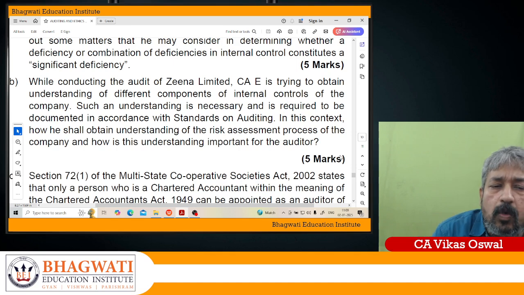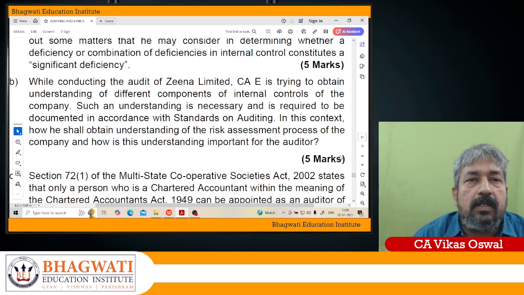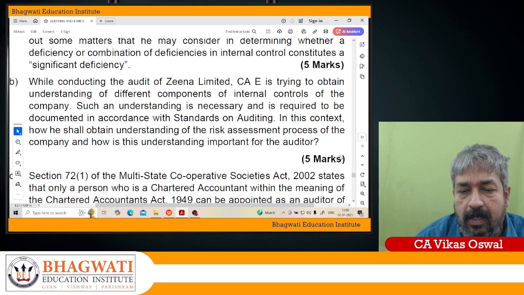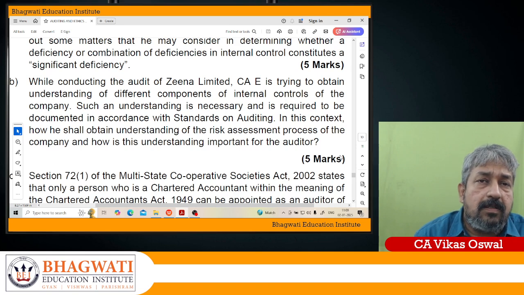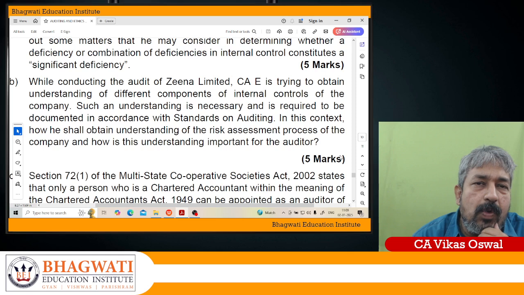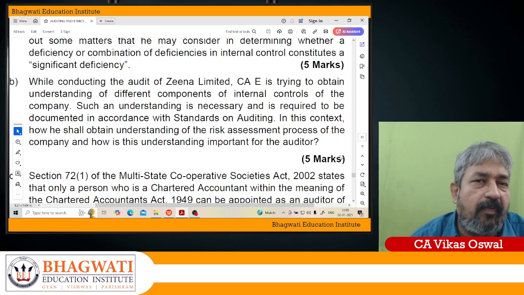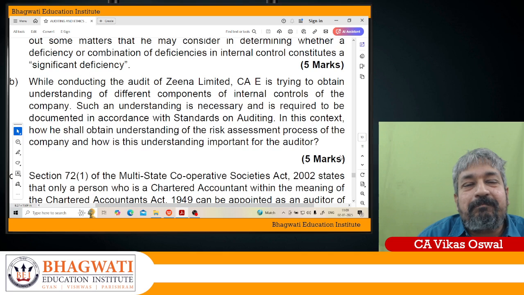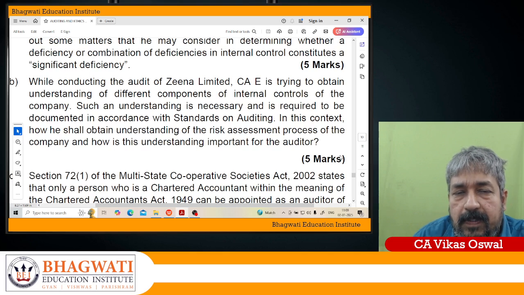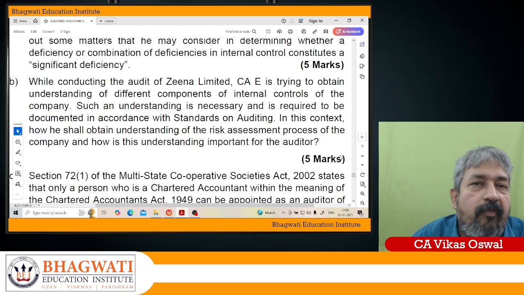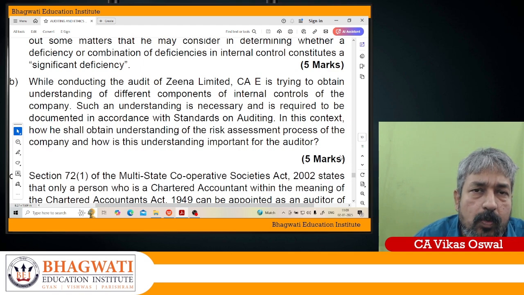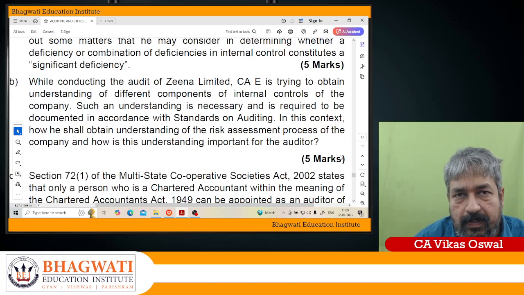In this context, how shall he obtain an understanding of the risk assessment process of the company, and how is the understanding important for the auditor? The company has to adopt a risk assessment process. Risk means problem, assessment means finding. First of all, the company itself should have its own internal risk assessment process to identify the risks and to put safeguards against those risks.